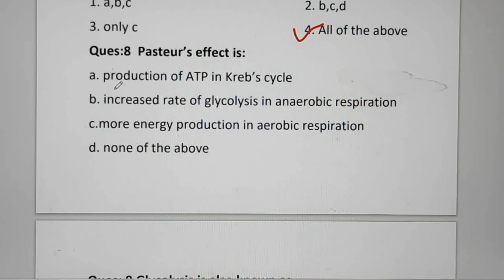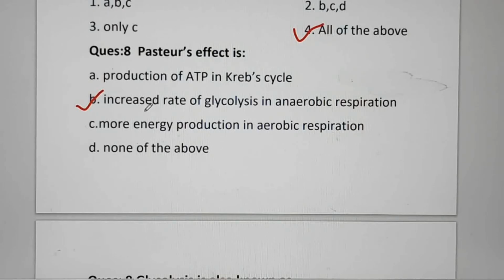Next question. Pasteur effect is A. production of ATP in Krebs cycle, B. increased rate of glycolysis in anaerobic respiration, C. more energy production in aerobic respiration, or D. none of the above. Pasteur observed this effect in yeast cell. When yeast cell transferred from aerobic to anaerobic condition, there was increase in rate of glycolysis. So correct option will be B.